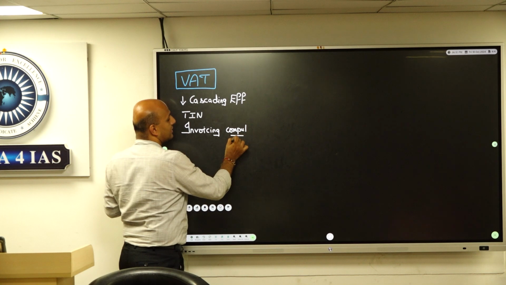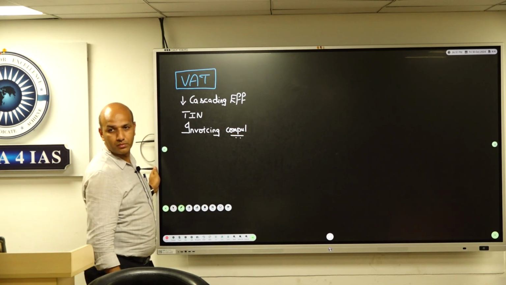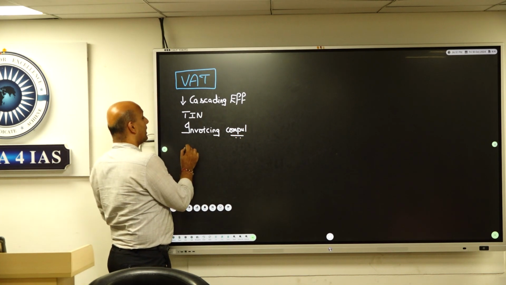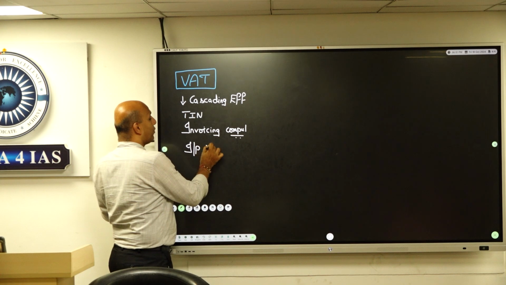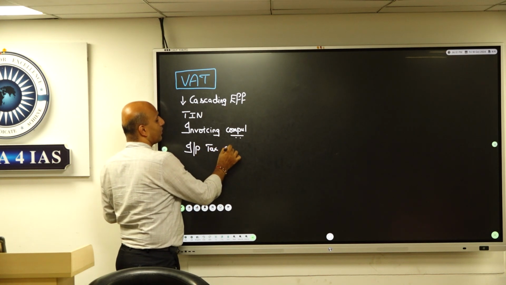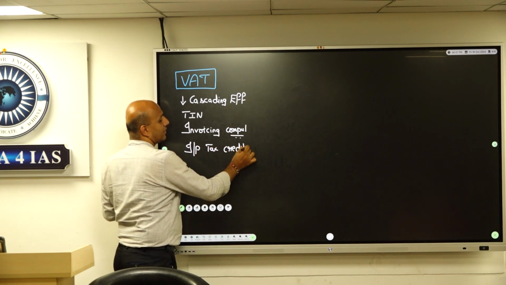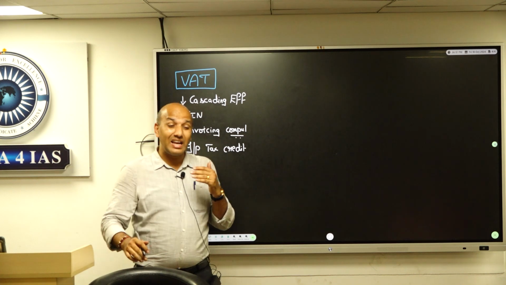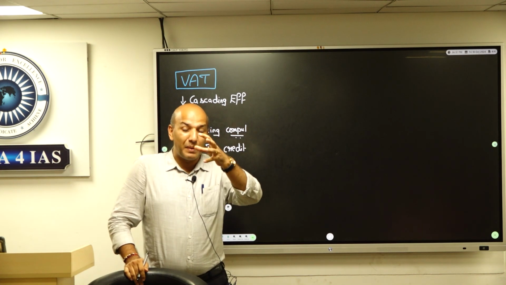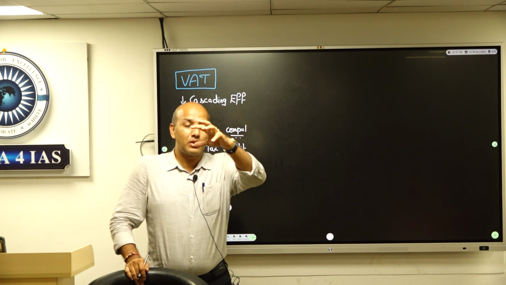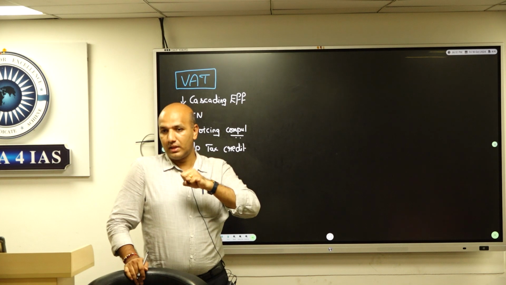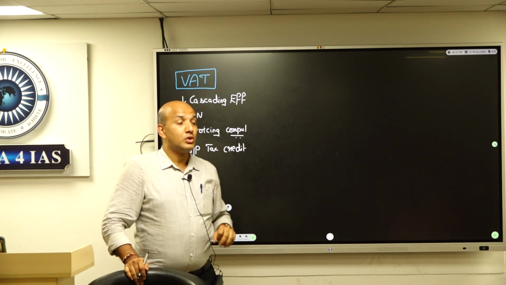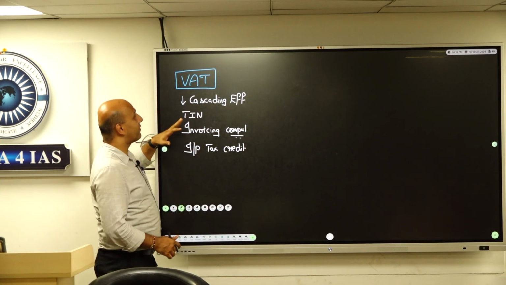Invoicing, that is, generating a bill, was made compulsory, right? With this, the idea of input tax credit was initiated, so that you are collecting tax at multiple levels. So instead of multiple levels of tax cascading, they get input credit, right? All this were major benefits of VAT.